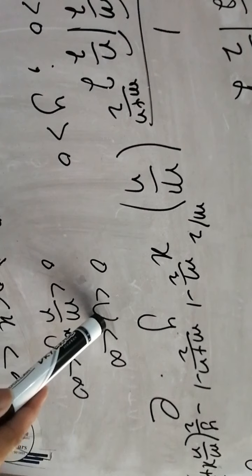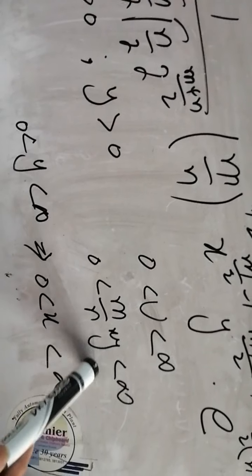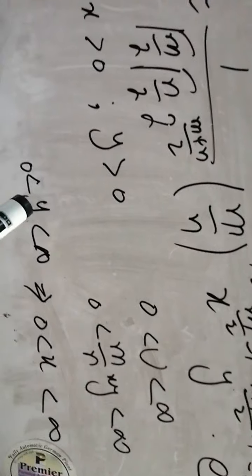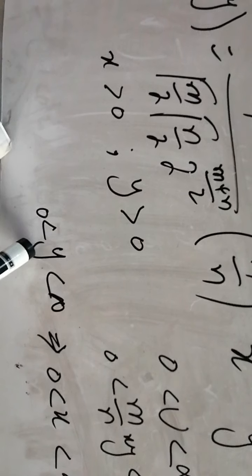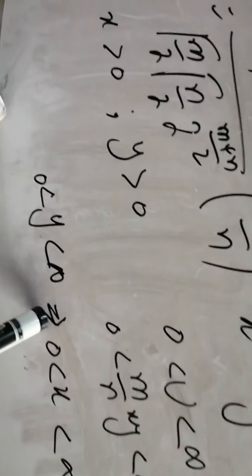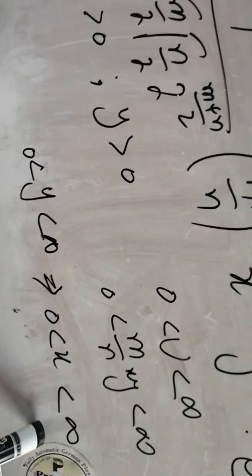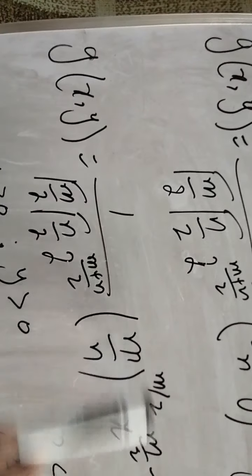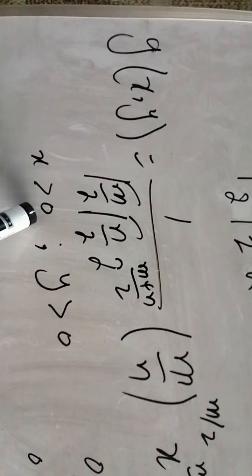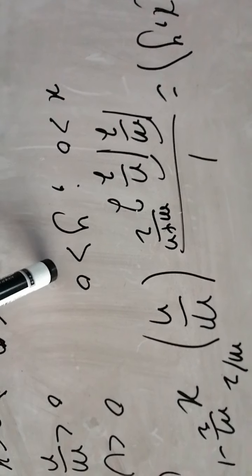As U lies between 0 to infinity and U is m over n times XY, its limit will become 0 to infinity. We know that Y equals V, which lies between 0 to infinity, so Y's limit will be 0 to infinity, indicating that X also has limits 0 to infinity. So with this joint density function of X and Y, we have the limit of X as X greater than 0, or 0 to infinity, and Y greater than 0.